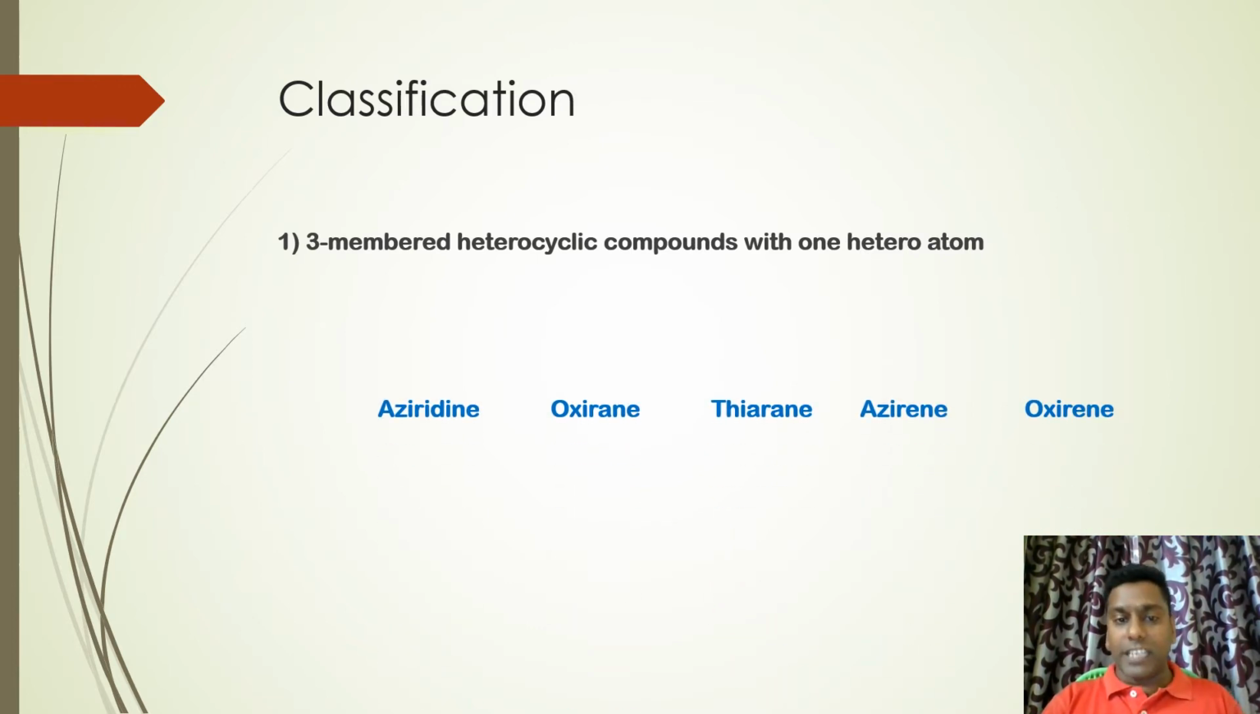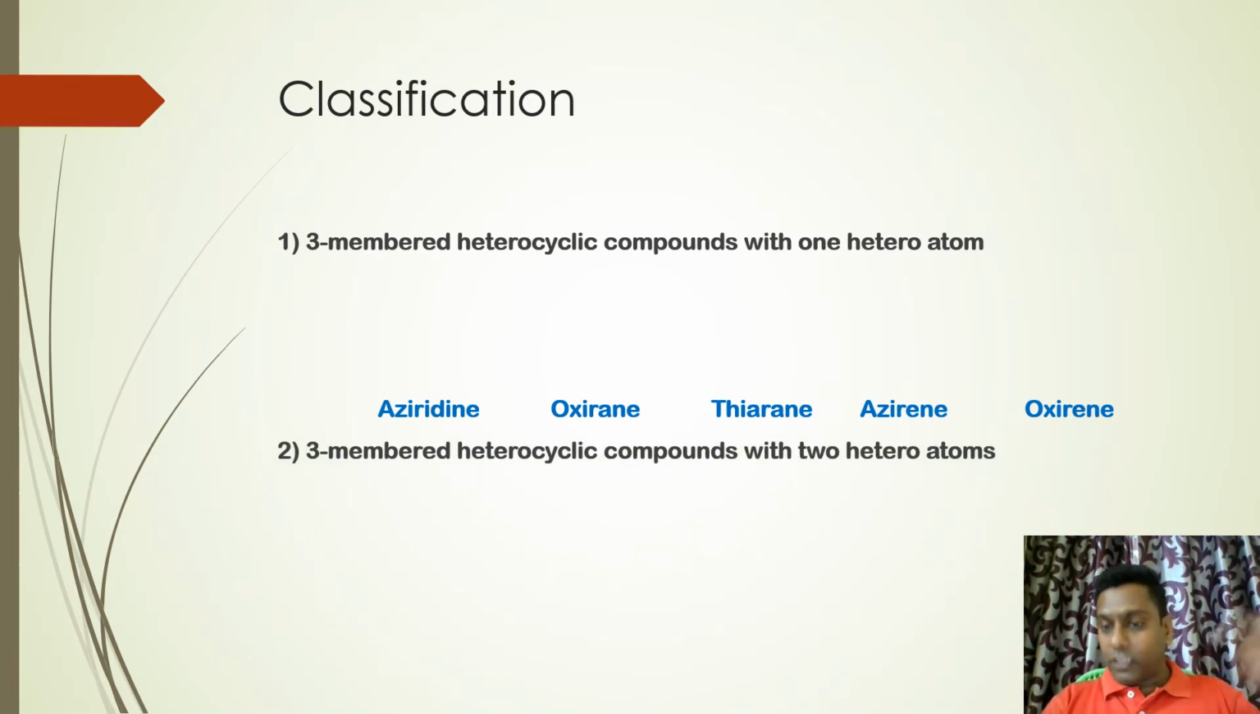These are the examples: aziridine, oxirane, thiirane, azirine, and oxirene. The name of the heterocyclic compound will give you maximum information on the structure. Let me explain that to you later in the nomenclature part. Again, the next class of heterocyclic compounds we have